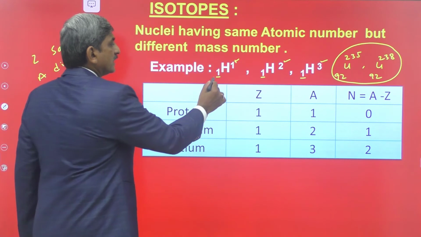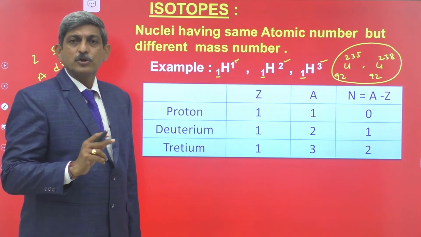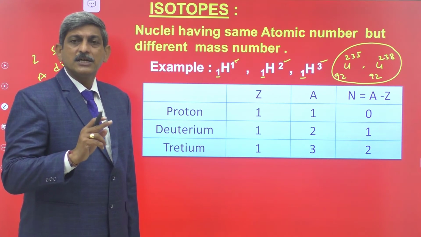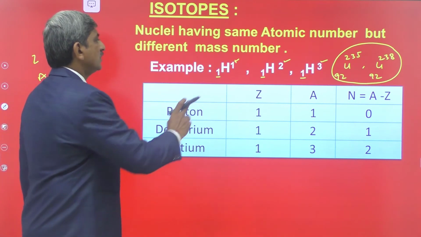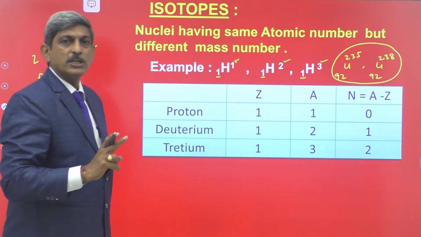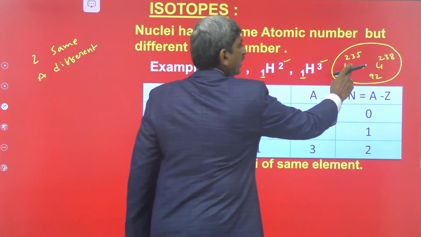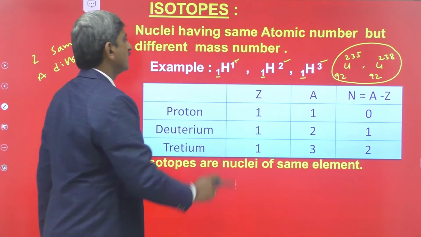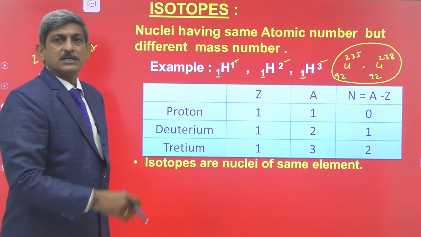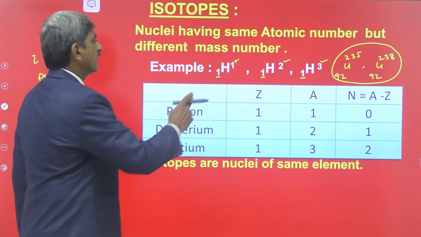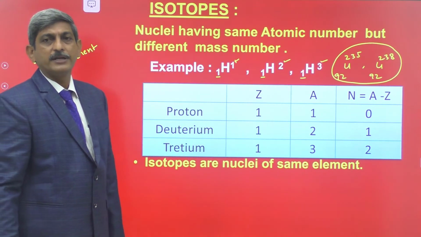See here, the atomic number is same. That's why the nuclei of isotopes are treated as the nuclei of the same element. So the isotopes are the nuclei of the same element. This is the uranium element, this is the element hydrogen, just the mass number is different, but these are elements of the same kind.